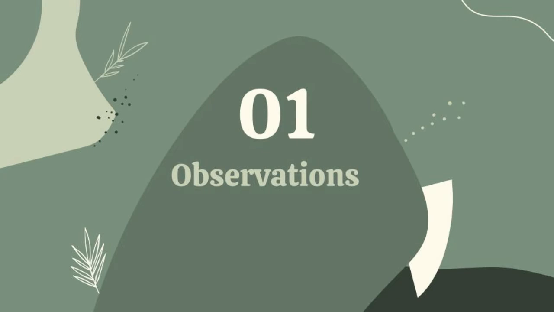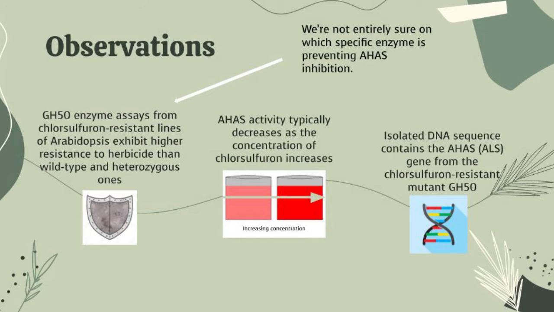So to start, these are some observations we have drawn from past research. The first observation is that in the enzyme assay of the mutant Arabidopsis plant, some enzyme in an extract interacts with the herbicide to prevent the inhibition of AHAS activity. However, there is little evidence of which enzyme is actually directly interacting with the herbicide. We have also determined exposure to chlorsulfuron at increasing concentrations decreases AHAS activity. We also know that we have an isolated DNA sequence that contains the ALS gene for the GH50 Arabidopsis.